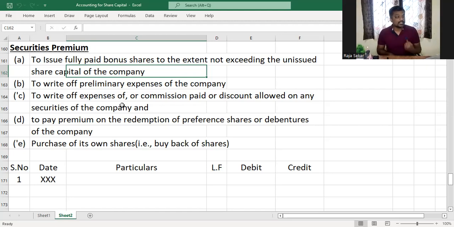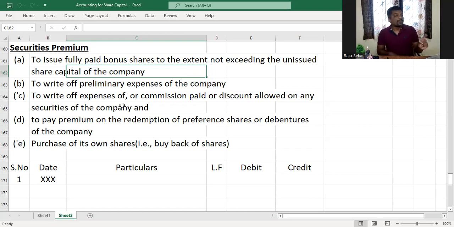Third, to write off expenses of or commission paid or discount allowed on any securities of the company. For instance, securities refers to your equity shares, preference shares, debentures, all of them are securities of the company. Assume you are issuing debentures of the company at a discounted price, like a 100 rupee debenture has been issued for rupees 80. So you've given a discount of 20 rupees, right? That discount of 20 rupees is a loss for the company, and it can be set off using the securities premium that you have. That extra money that you collected, that profit, you can set it off against that.